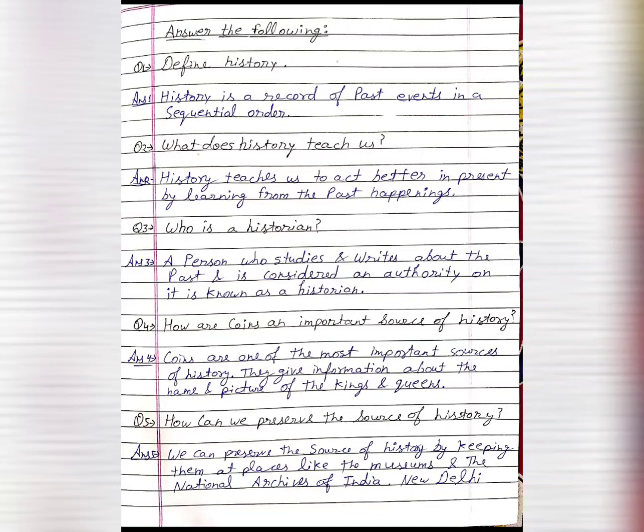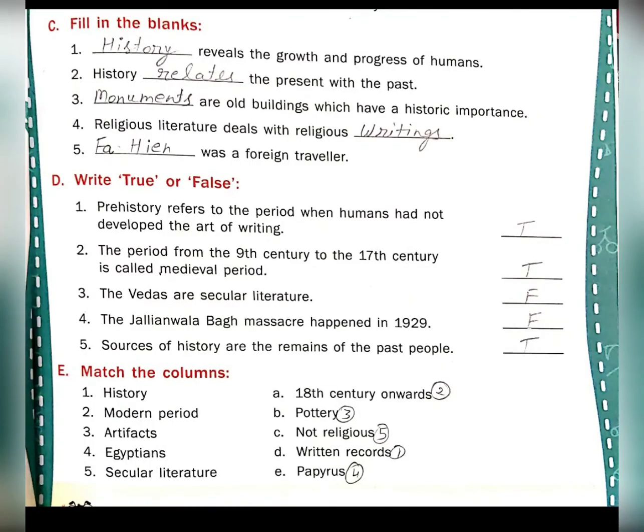Question 5th. How can we preserve the sources of history? We can preserve the sources of history by keeping them at places like the museums and the National Archives of India, New Delhi. So C part is fill in the blanks.